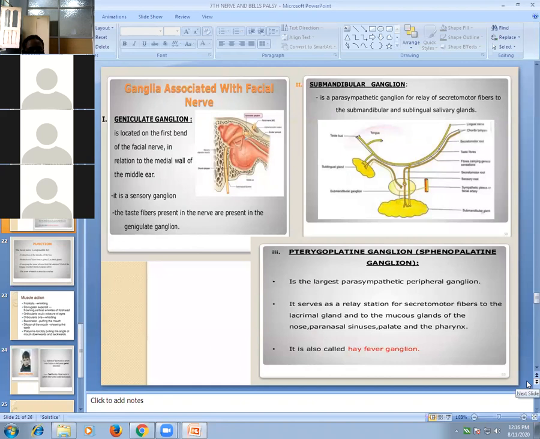Now the ganglia related with the facial nerve. The important ganglion is the geniculate ganglion. It is located on the first bend of the facial nerve in relation to the medial wall of the middle ear. It is a sensory ganglion, and the taste fibers are present in it. Second is the submandibular ganglion, a parasympathetic ganglion for relay of secretomotor fibers to submandibular and sublingual salivary glands. Third is the pterygopalatine ganglion, the largest parasympathetic peripheral ganglion, a relay station for secretomotor fibers to the lacrimal gland.